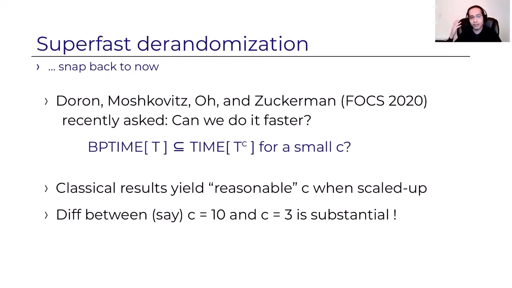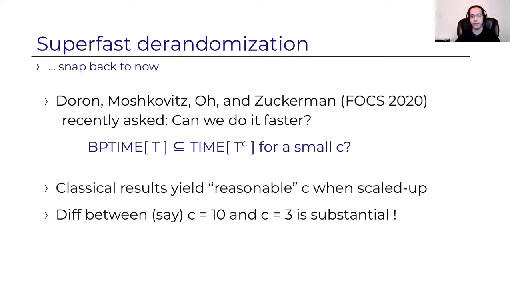Now, these classical results, like the Impagliazzo-Wigderson result, they don't have a crazy blow-up. c won't be 1,000,000 if we take a strong circuit lower bound assumption. So if we take the strongest lower bound assumption, maybe we get something like c equals 10. But the difference between a polynomial overhead with c that equals 10 and a polynomial overhead which is just, say, cubic, c equals 3, is substantial.